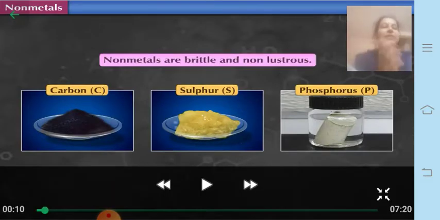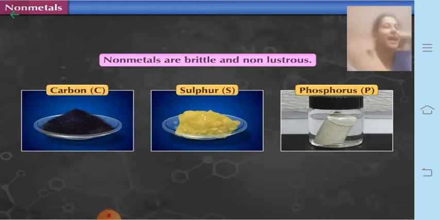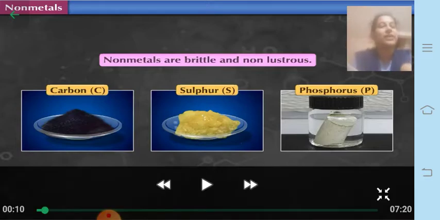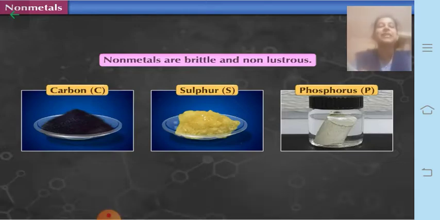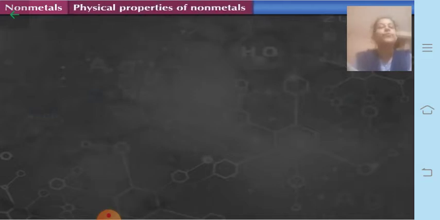Brittle means they are not hard like the metals, because solid metals are all hard, whereas non-metals are brittle. That means they are easily breakable, or they may be in the form of a powder. Metals are lustrous, whereas non-metals are non-lustrous. That means they do not have any shine. They are very dull. Let us discuss first the physical properties of the non-metals.